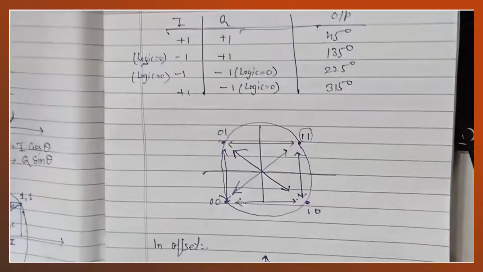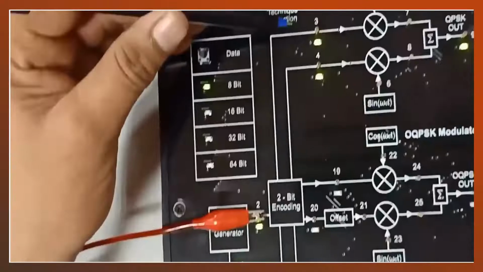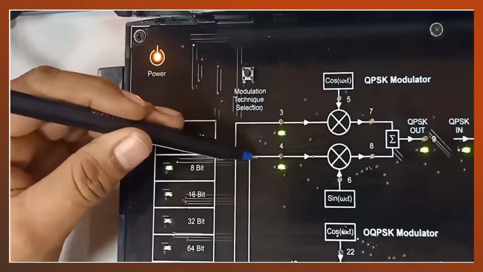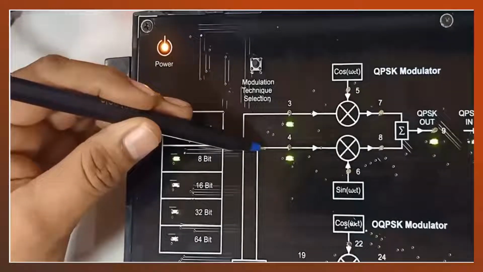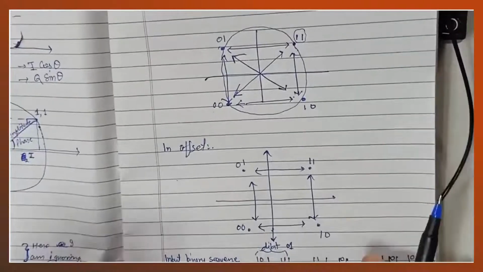If RB is the input bit rate, then in this arm we have bit rate RB by 2, and in this arm we have bit rate RB by 2. By this way we can save bandwidth using this particular modulation scheme.